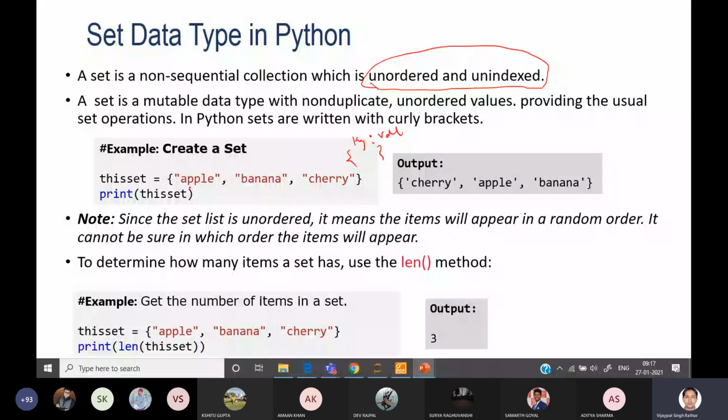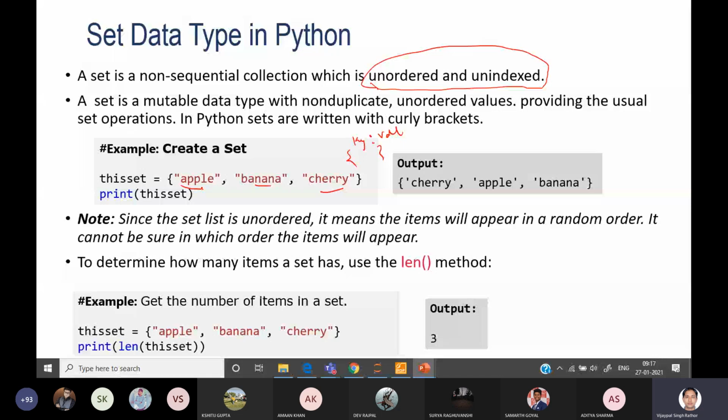If you are again storing banana in this case, then you will get an error. This will not be stored. You will not be allowed to store duplicate elements.